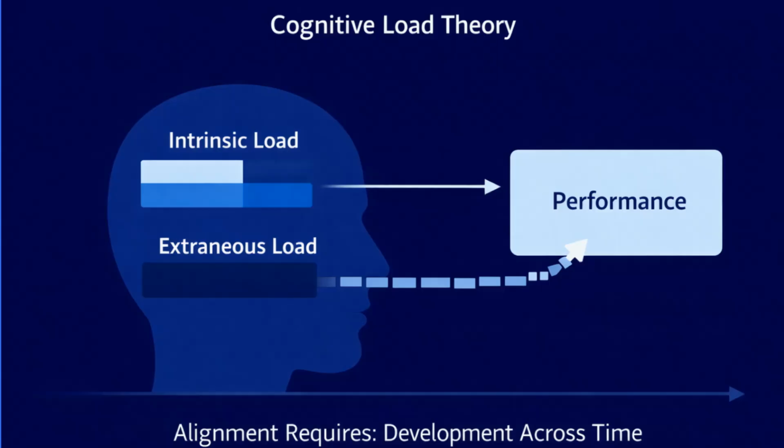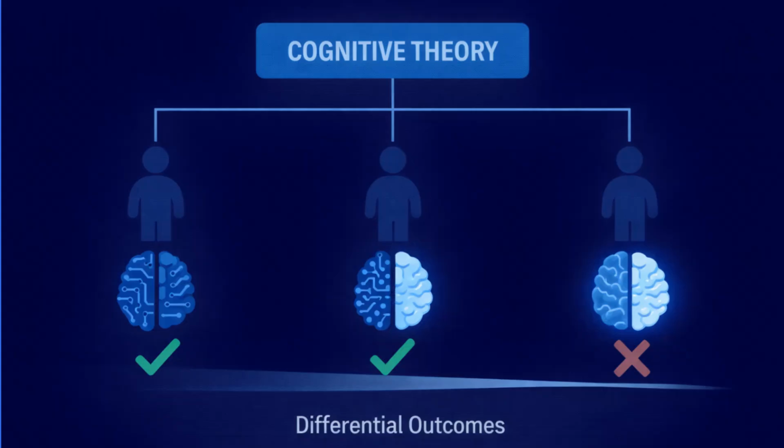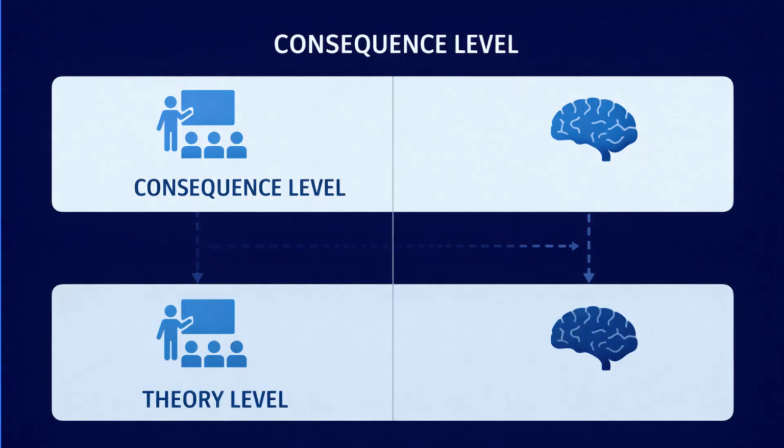Cognitive load theory becomes a plausible framework because it explains how intrinsic and extraneous load influence performance. From cognitive load theory, constructs include intrinsic load, extraneous load, and germane load. Variables might include performance accuracy, task completion time, and self-reported cognitive effort. Measures might include performance tasks and validated cognitive load scales. The alignment holds because the tension involves cognitive processing differences, and the theory explains how those differences influence outcomes. Changing the tension changes the required explanatory mechanism. The theory shifts accordingly.